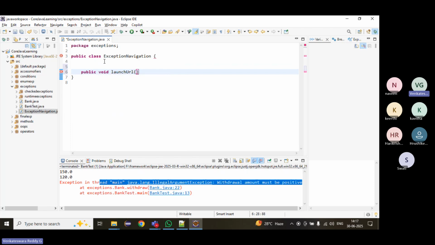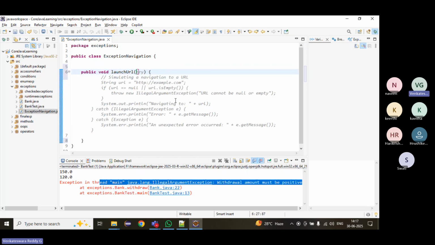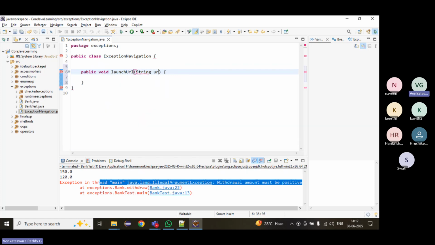Just take a string URL and do System.out.println of the URL, printing "Opening URL". That's it.